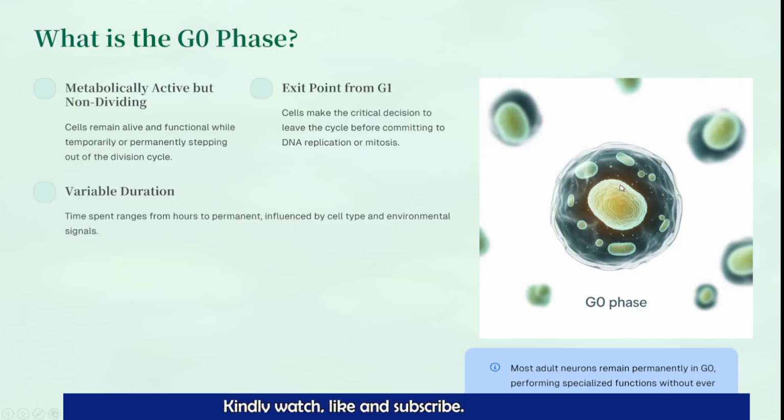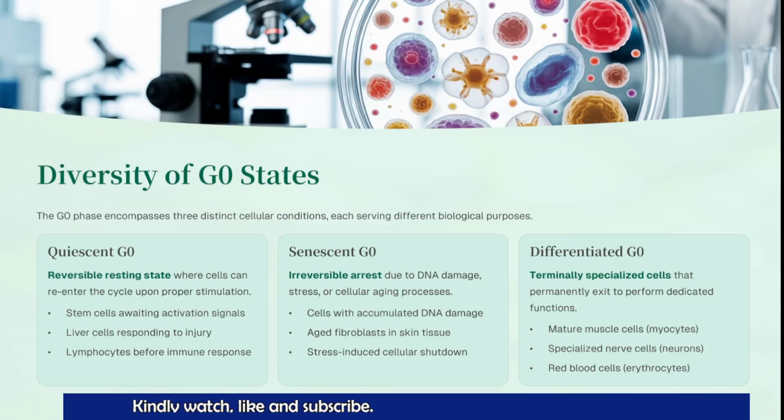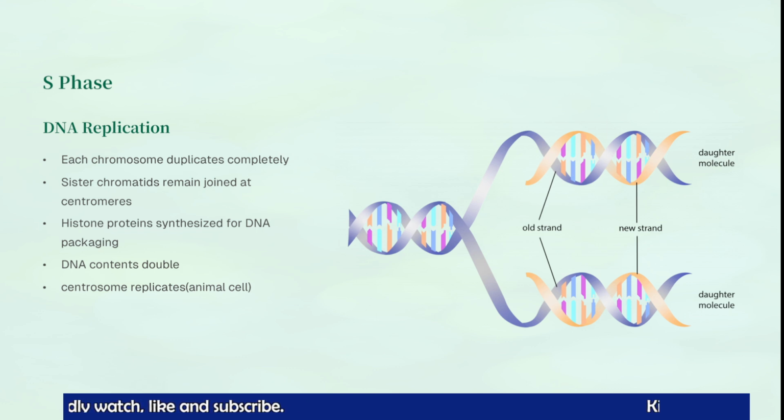Moving on to the next phase, that is the S phase. Okay, S phase is the DNA replication phase. That is the duplication of the DNA taking place. Whatever the parent DNA is there, the content doubles in this phase.